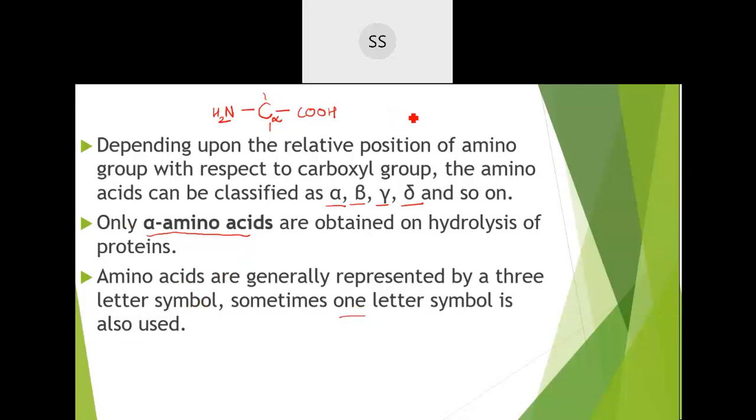If you change the position, so that the carboxylic acid is here and the amino group is somewhere farther away, it will be called beta, and so on. But most of the amino acids we get from nature on hydrolysis are alpha amino acids, so we will concentrate more on these.